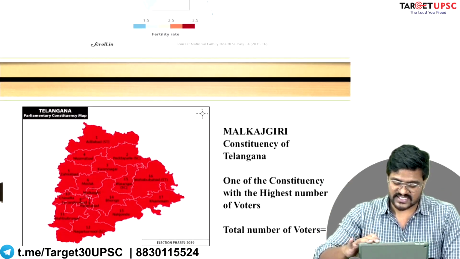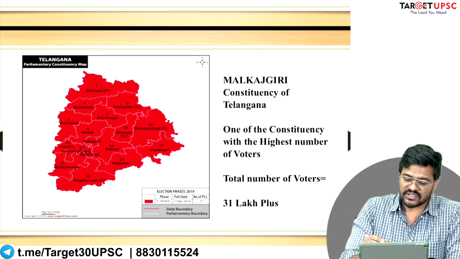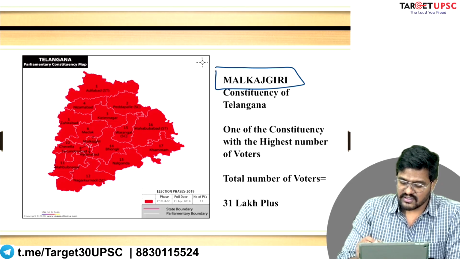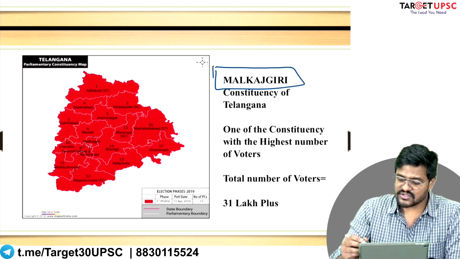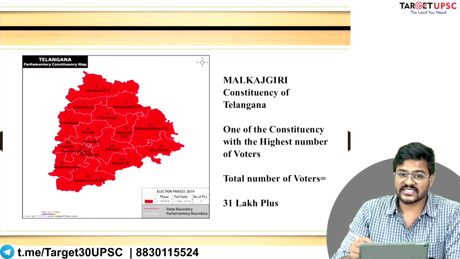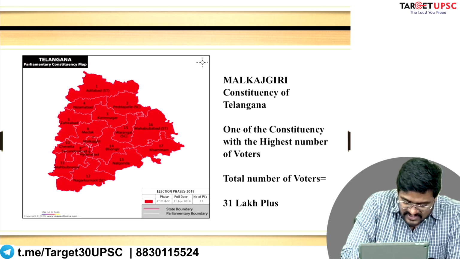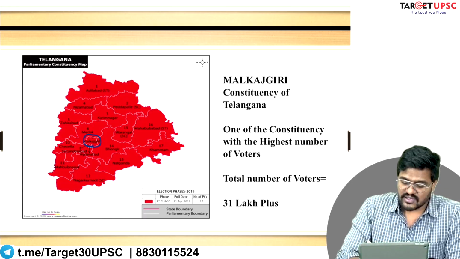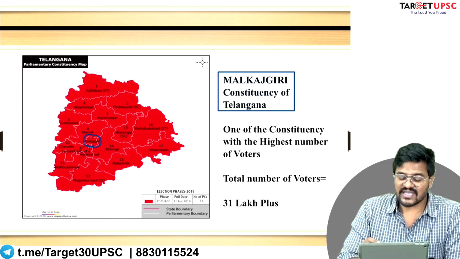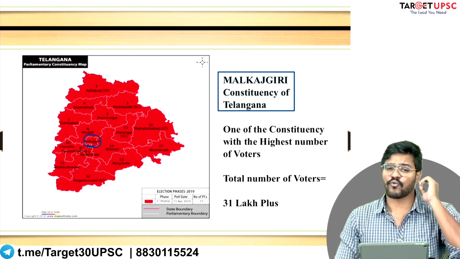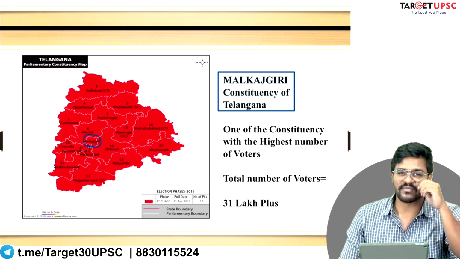Now, just look at this example. This is the constituency of Malkajgiri. Malkajgiri is in the state of Telangana. It is somewhere here. I hope you can see that. Malkajgiri is the constituency with the highest number of voters.